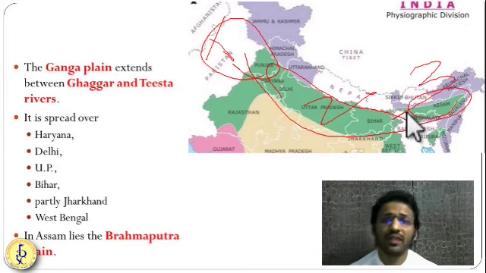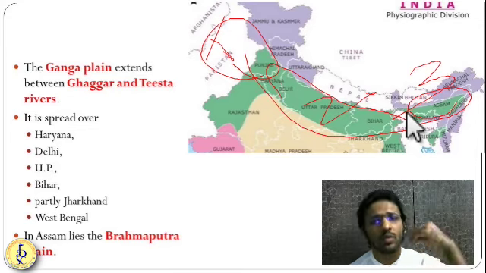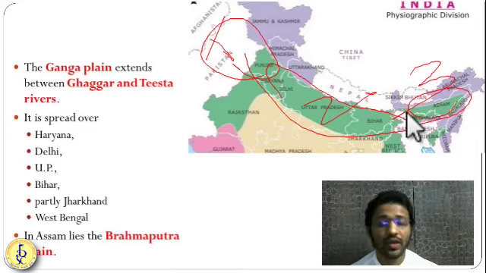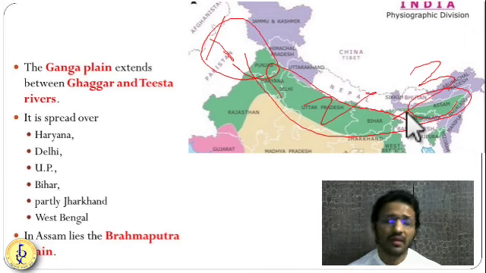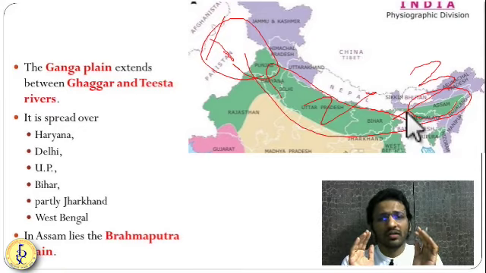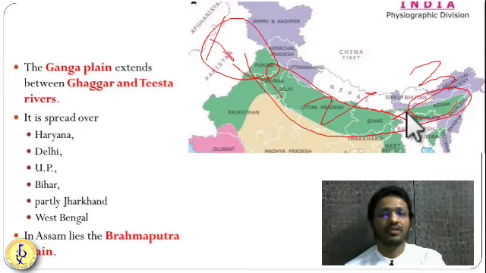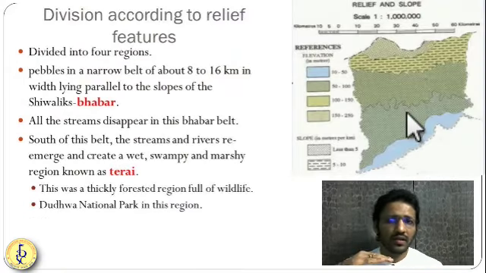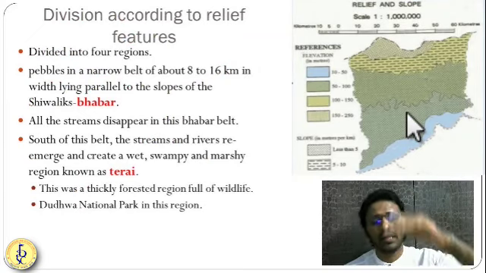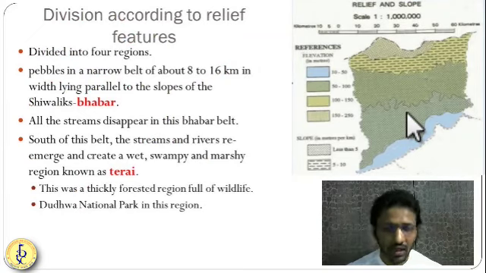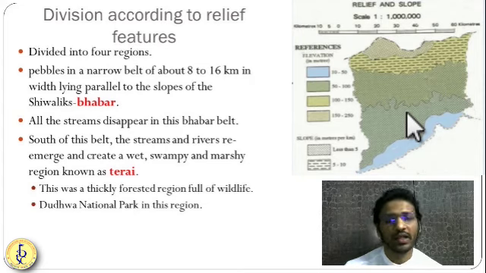So they are very, very fertile. Anything can be grown in the northern Indian plains. You just throw anything, anything will grow. It's very fertile because of the alluvial soil. Now, these alluvial plains are not just a simple feature. They have various elevations and different relief features. So according to relief features also, they can be divided into various parts.